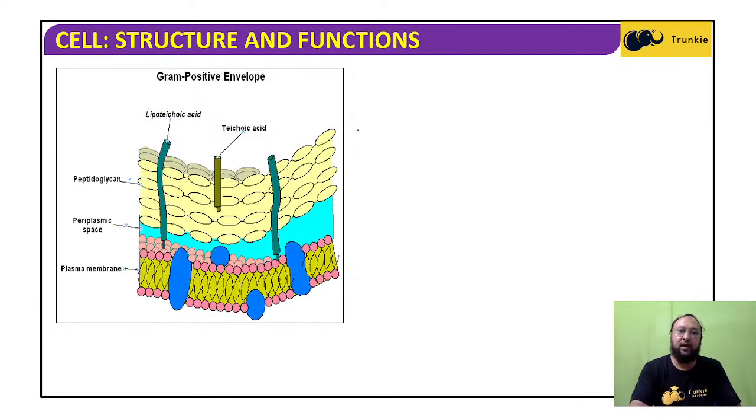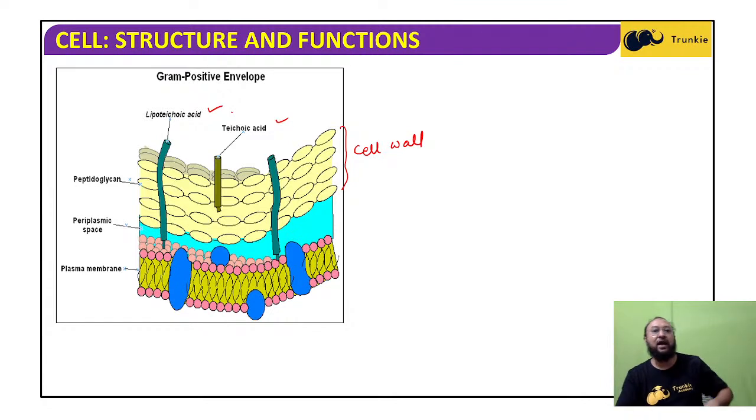So this is the cell wall. This part is the cell wall, peptidoglycan. The cell wall is made up of peptidoglycan. After that, you can see there is teichoic acid and lipoteichoic acid. The ones having this teichoic acid and lipoteichoic acid are the gram positive.